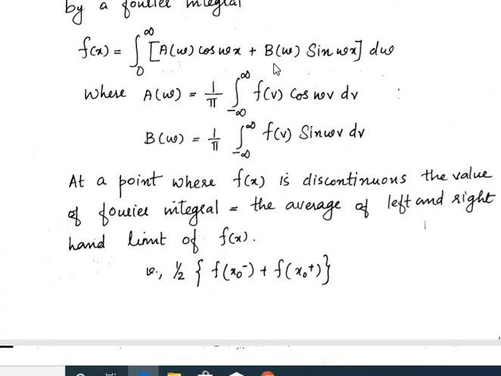Suppose that the given function f of x is an even function, then a omega has f of v cos omega v, and cos is even, so even into even is again even, and minus infinity to plus infinity changes to 2 times 0 to infinity. In b omega, if f of v is even, sin omega v is odd, so odd into even is odd, and the integral value is 0, so this becomes 0. So the Fourier integral representation changes to the Fourier cosine integral.